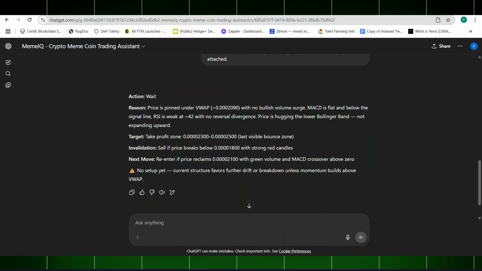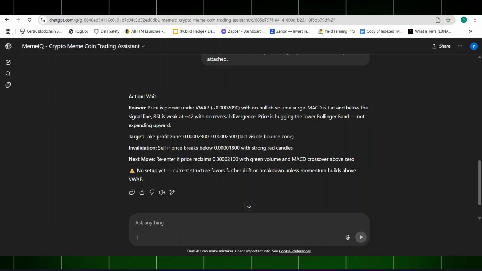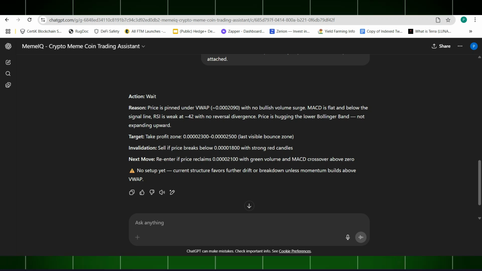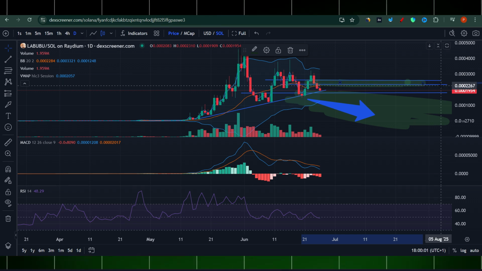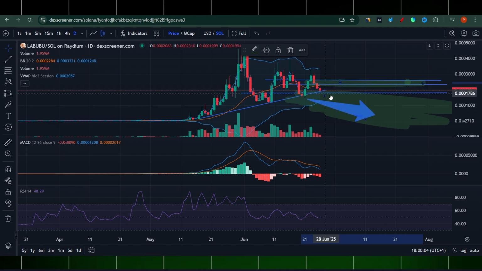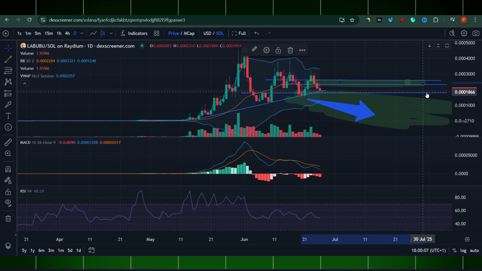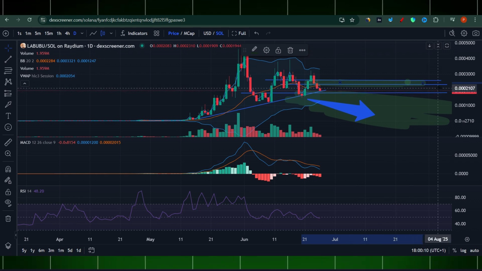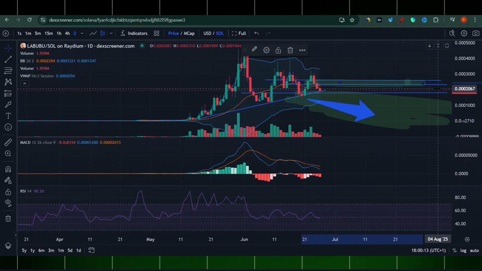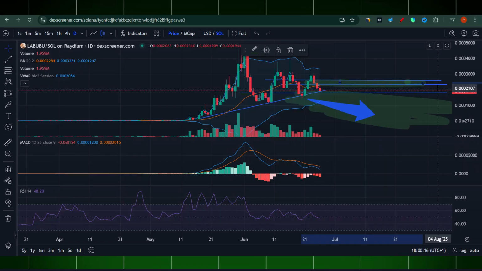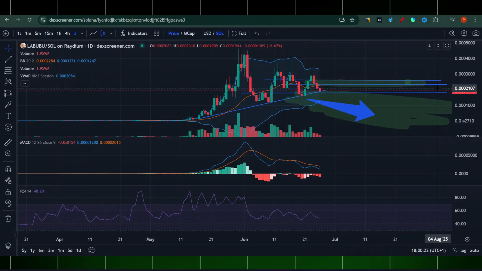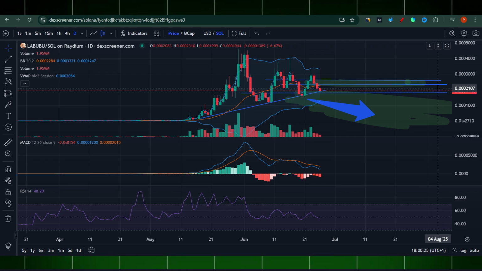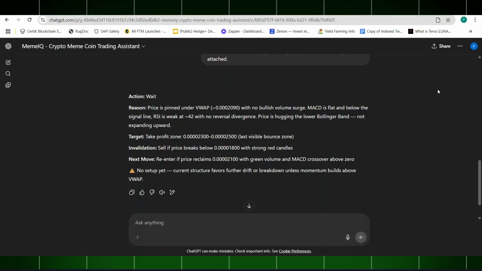Now, is there anything else? Next move: re-enter if price reclaims 0.00021 with green volume and MACD crossover above zero. So let's say it goes here and we sell it. Then if it re-enters around 2100, around this point here, we should re-enter this position according to the AI assistant. Another point is telling us what to do, with the green volume and MACD crossover above zero.